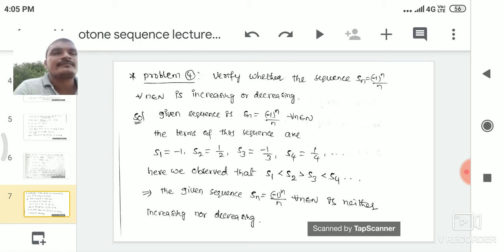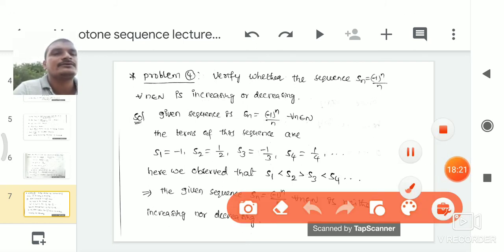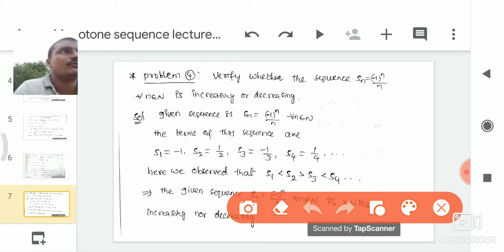Here we observe that minus 1 is always less than 1 by 2. So from that we write S1 is less than S2. Then 1 by 2 and minus 1 by 3: 1 by 2 is always greater than minus 1 by 3. So S2 is greater than S3. And minus 1 by 3 is always less than 1 by 4. From that S3 is less than S4. Here there is no single relation between the terms of the given sequence.